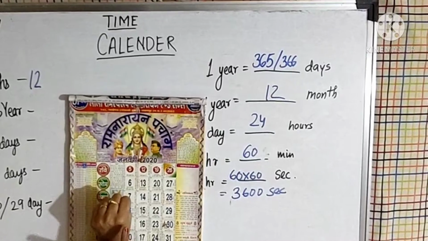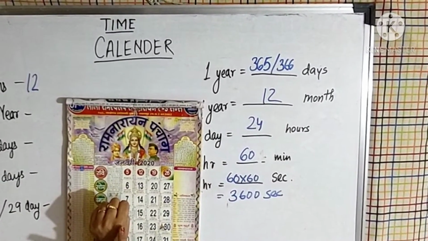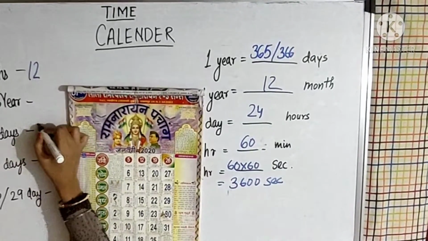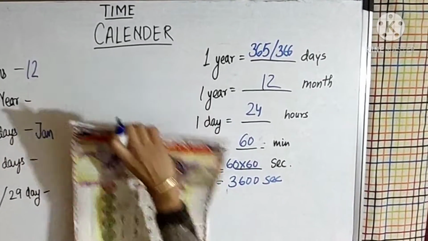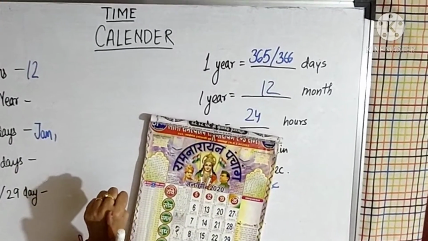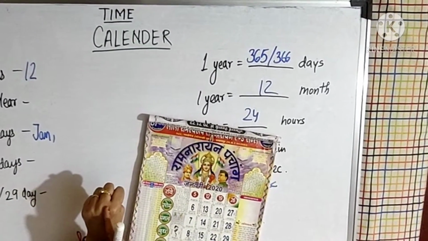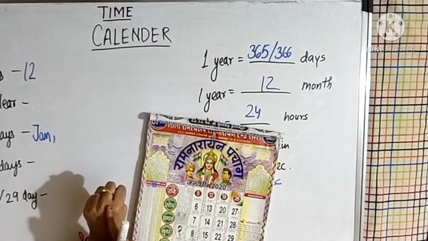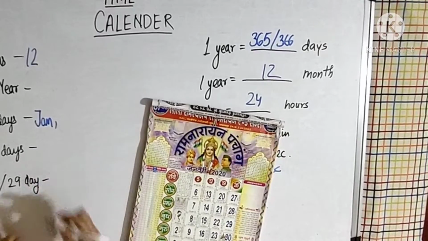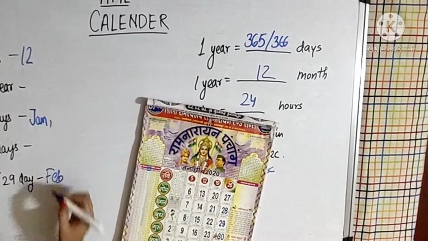So if we start counting the months, January is on the top, so we are having 31 days for January. Now February will fall downward. February is an exceptional case because it is having only 28 days, and 29 days in a leap year. So February will come for 28 days.